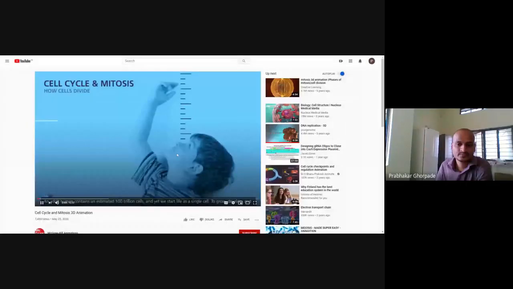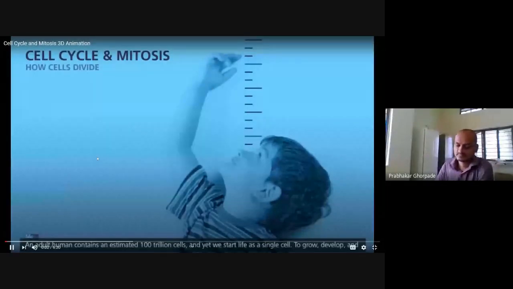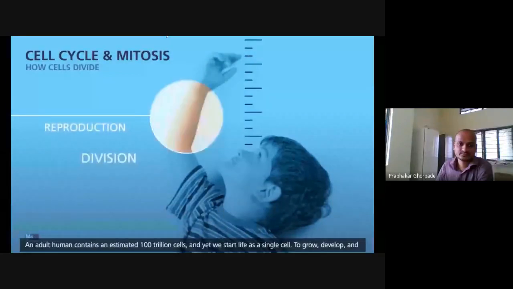Made 100 trillion cells, and yet we start life as a single cell. To grow, develop, and repair tissue damage, adult human contains an estimated 100 trillion cells, and yet we start life as a single cell. To grow, develop, and repair tissue damage, we rely.